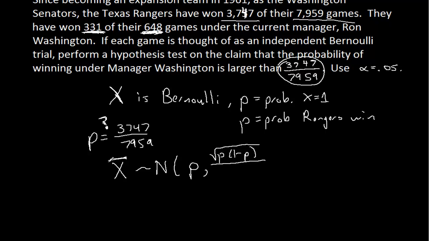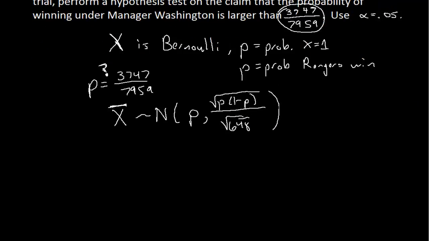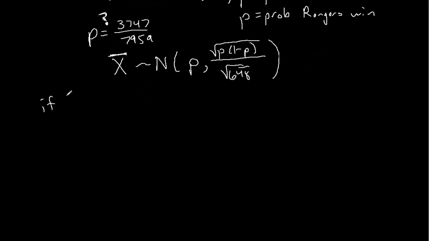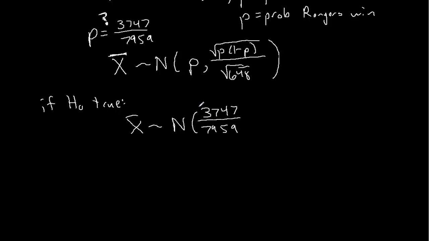And then if we're doing an average over 648 games, that's divided by the square root of 648. Okay. So if the null hypothesis is true, then x bar is approximately normal with mean 3747 over 7959. That's the case if Ron Washington's the same as every other manager. And then what's the standard deviation? Well, it's this nasty thing.